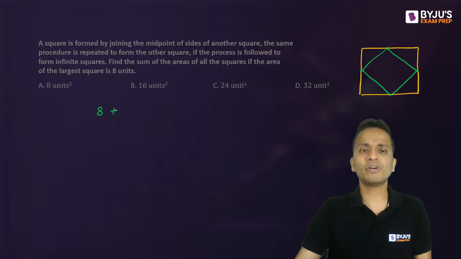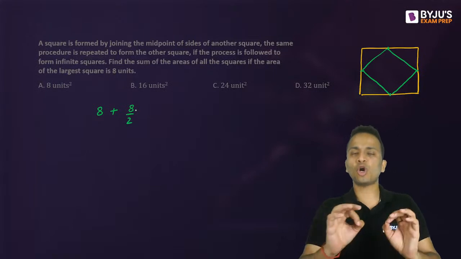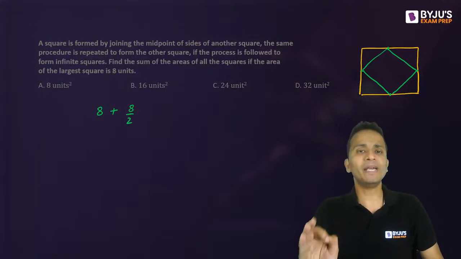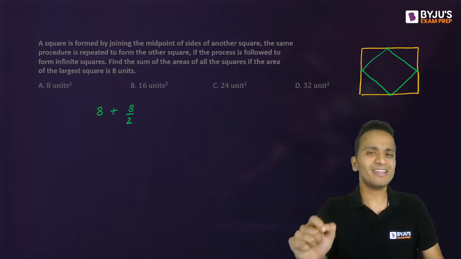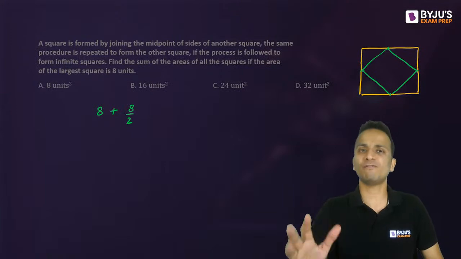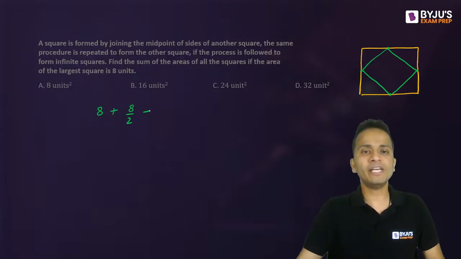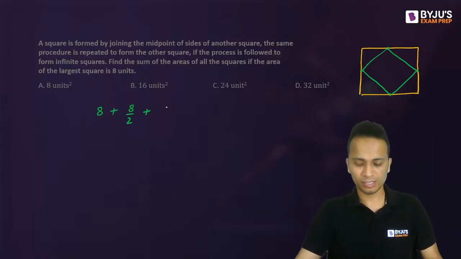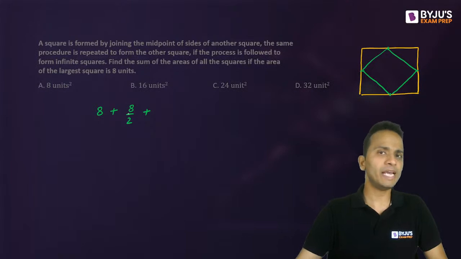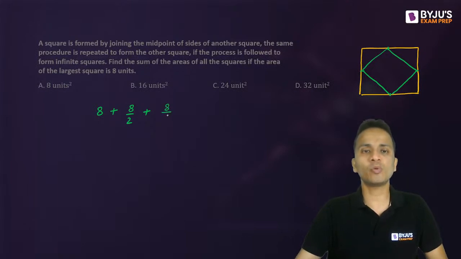If the area of the yellow colored square is 8, then the area of the green colored square will be 8 upon 2. So whenever you draw a square formed by joining the midpoints of another square, the area is reduced by half. Every time the area will keep on dividing by 2. Originally the area was 8. The area of the second square will be 8 upon 2. The area of the third square will be further divided by 2, that means 8 upon 4. Then 8 upon 8, then 8 upon 16, and so on.